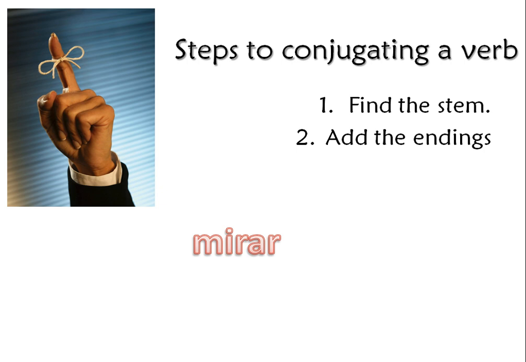Mirar is a regular AR verb. It means to watch, as in to watch TV. Mirar la televisión. So if we do the first step of conjugating the verb, it is to find the stem. The stem is everything but the ending. The ending is AR, so the stem is mir, M-I-R. Second step is add the endings, depending on who we're talking about.